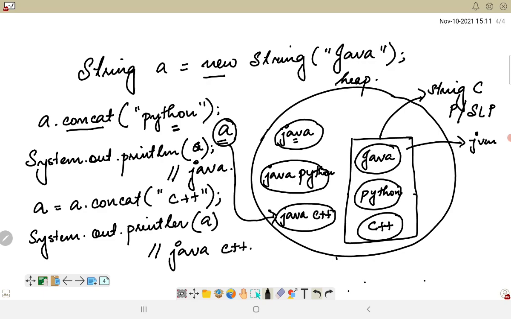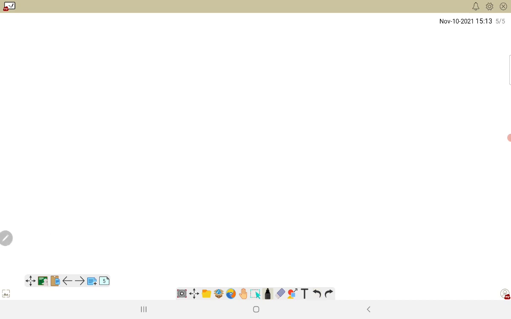Okay, so this is the concept related to the string constant pool and string literal pool, and how the string objects do not change, or you cannot change the string object. Instead a new object would be created. Now instead of the concat method, even if I use the plus operator, it will give me the same result. Now a question arises here: why do we have to introduce this immutability concept in strings?